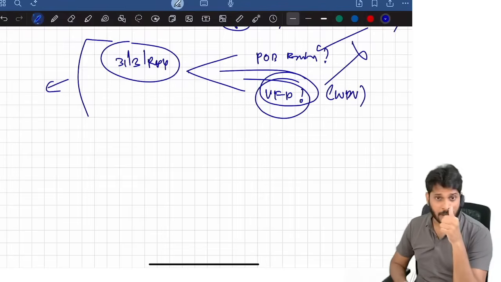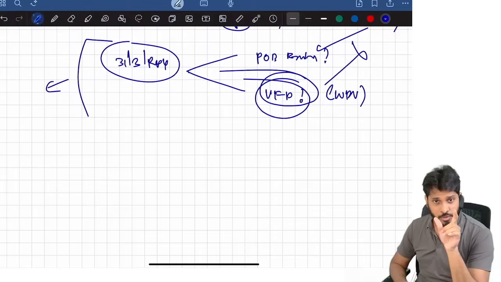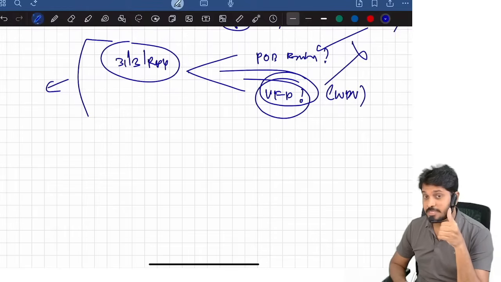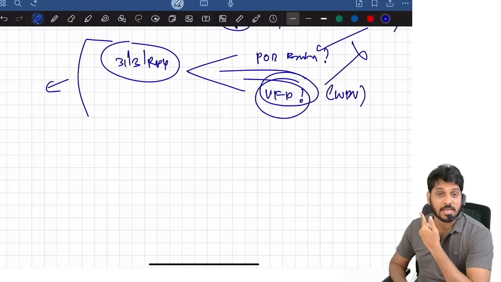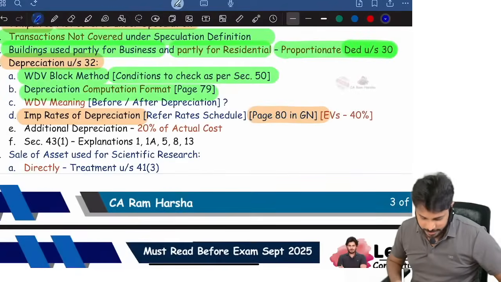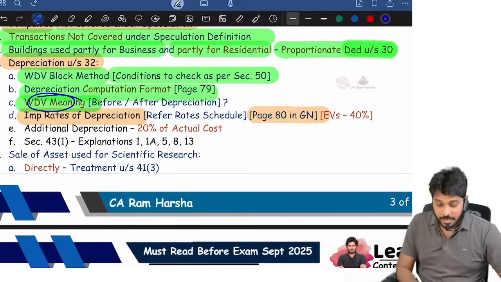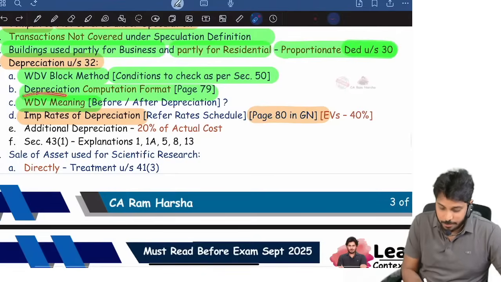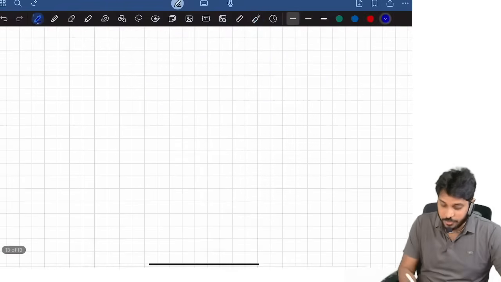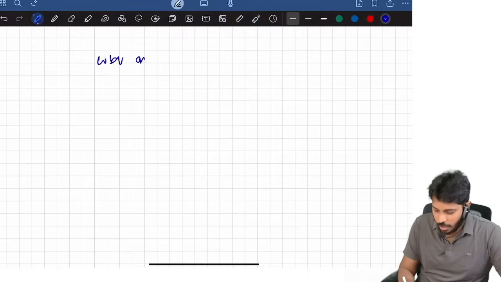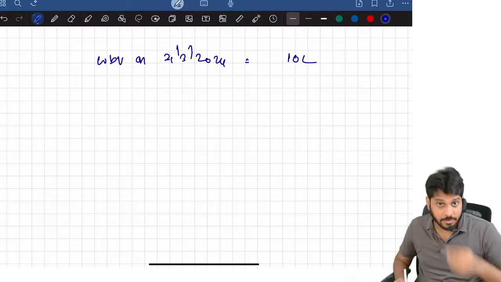So that's it. Part of a block must be there. Value for depreciation, nothing but the WDV of the block, must be there as on 31st March before computing depreciation. So if both are there, then I'll compute depreciation. If any one is missing, then straight away I'll compute capital gains. Now look at WDV. What do you mean by WDV? When you're doing a sum in the exam, sometimes they'll give you WDV on 31st March 2024 as 10 lakhs. They'll give you like this.